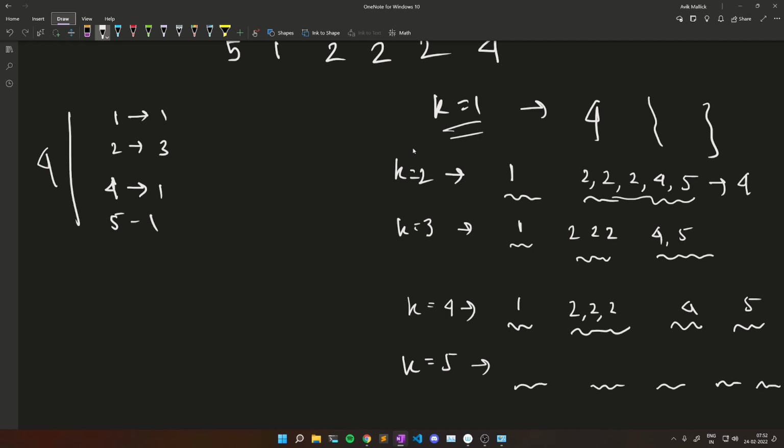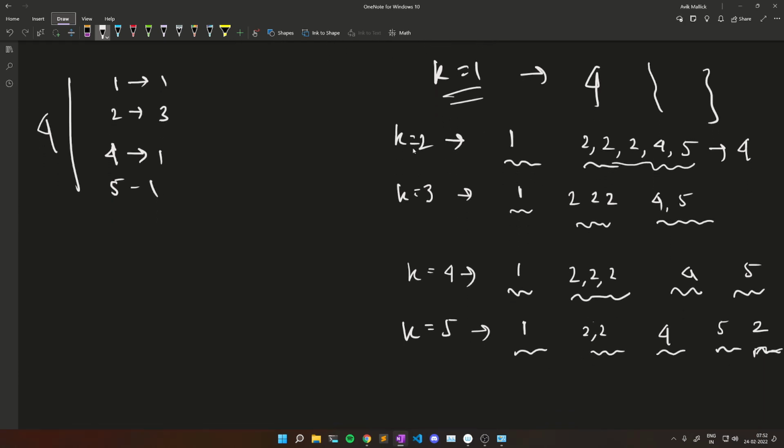So this means, let's see the answer for 4. If our k was 4, then we would have distributed the push-ups like this. Now there is one more player left and we have to give him something. So see, there are 3 2s here in the second team. What we can do is bring one 2 from here to here. Thus the answer will be 1 2 3, here one different type, one different type, one different type, one different type, and another different type. So the answer will be 5.